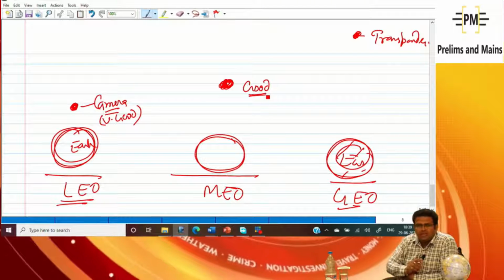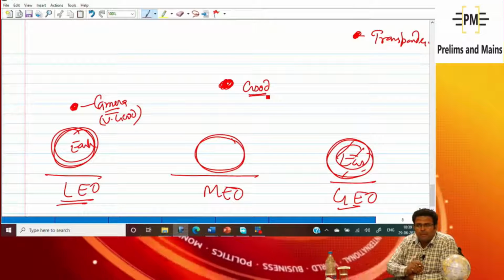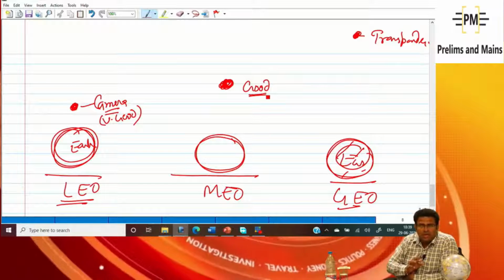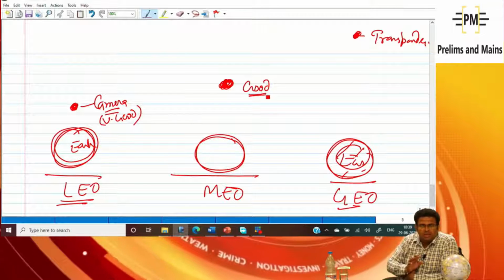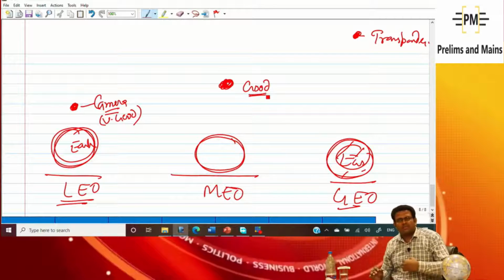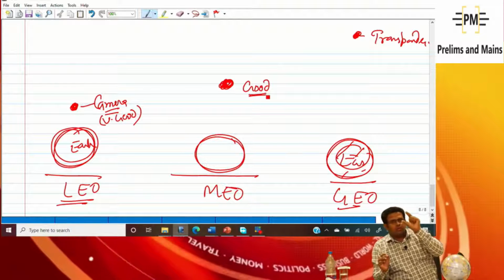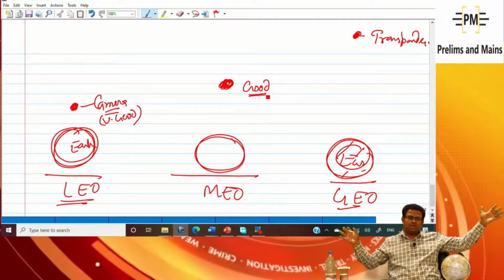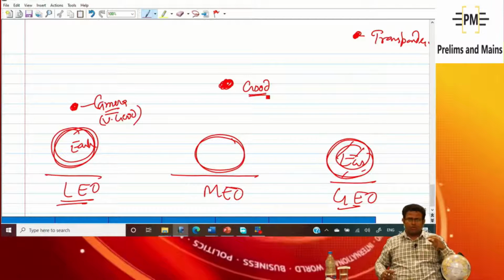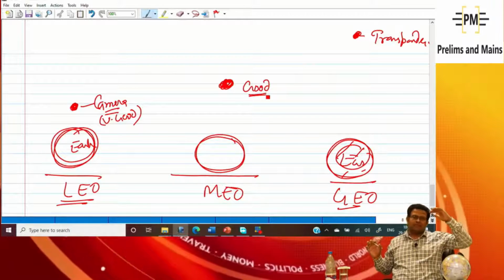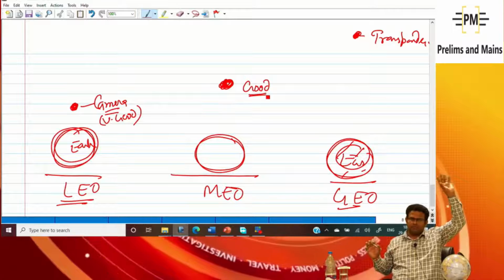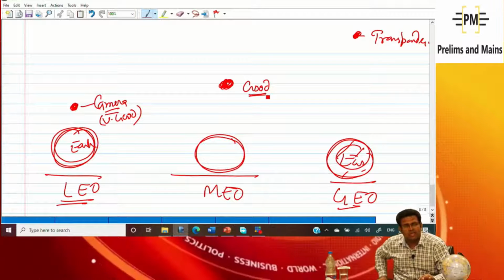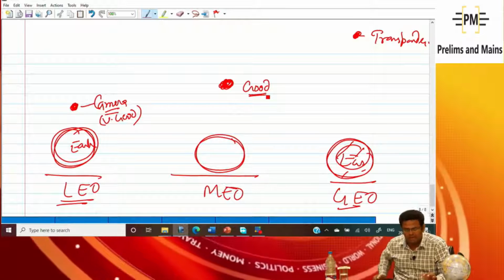Suppose I have to take the picture of a truck, or a train. Where is the train moving? The train is big. I am not asking about your 2-inch or 3-inch picture; I am talking about a 10 meter, 20 meter, 100 meter long picture. So that picture can be taken better from which height? Medium earth orbit. If a camera in low earth orbit takes a very good picture, the camera established in medium earth orbit will also take a very good picture.